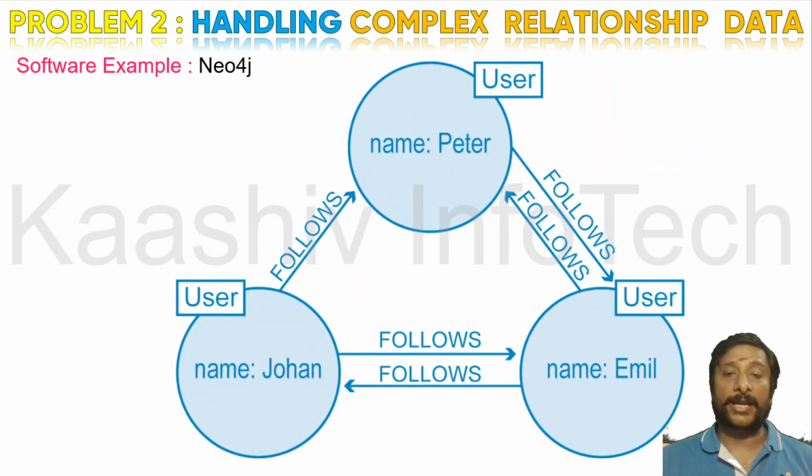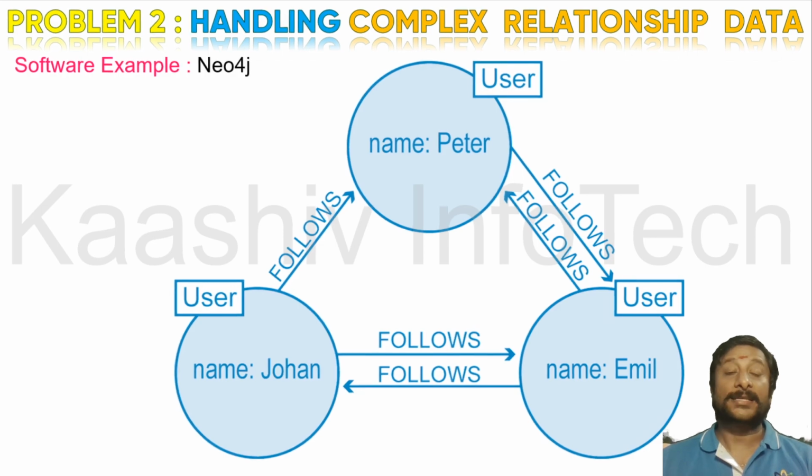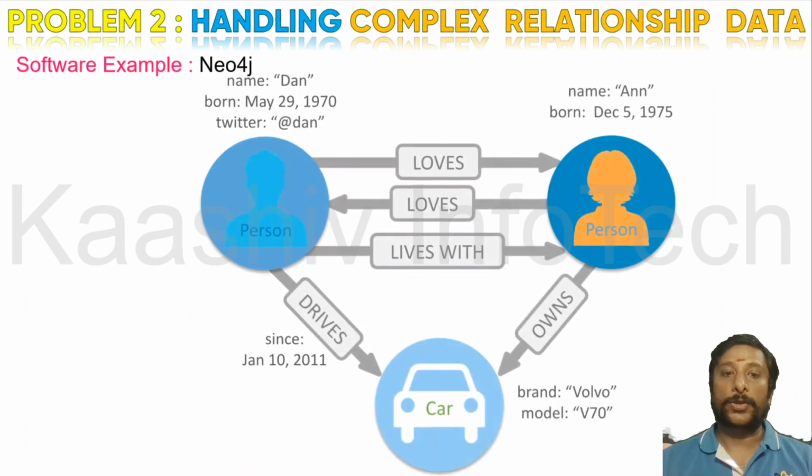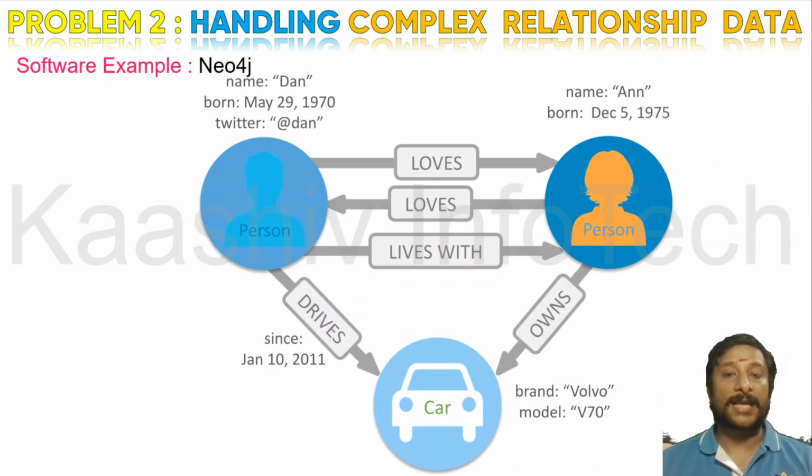On the other hand, here is a scenario. I have my Facebook. This guy is following Peter, and this guy is following Emil, and she is following Emil, and these two are interlinked, following each other. This kind of complex data, I can't store in a table. That's why this kind of specialized data can be stored in graph databases. So this kind of problem can be solved. You can see it here.